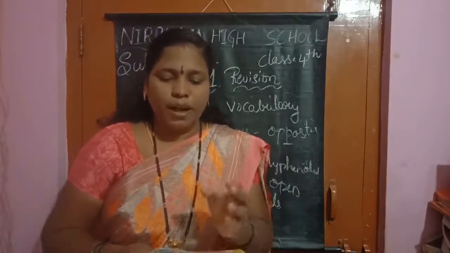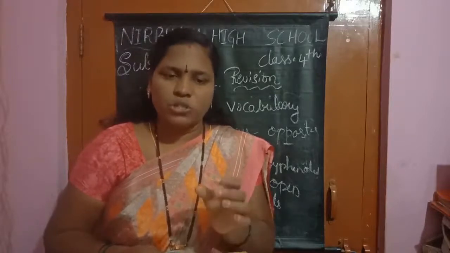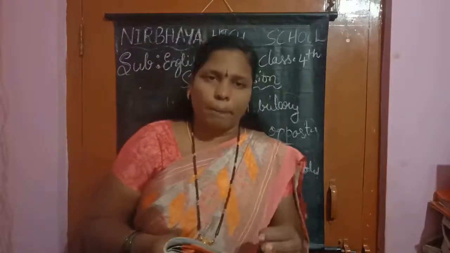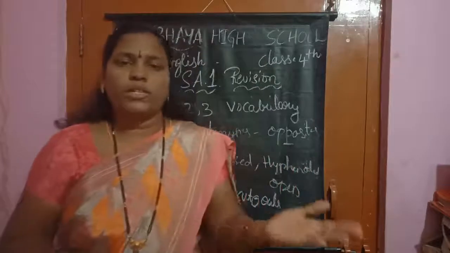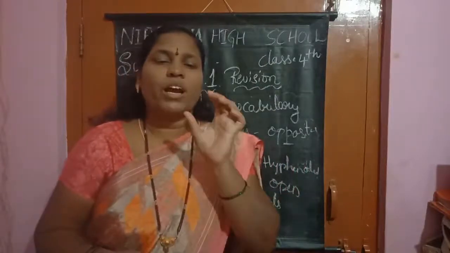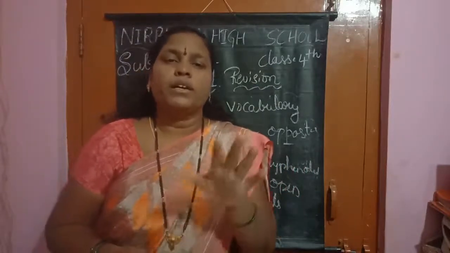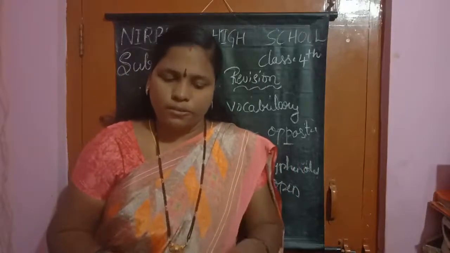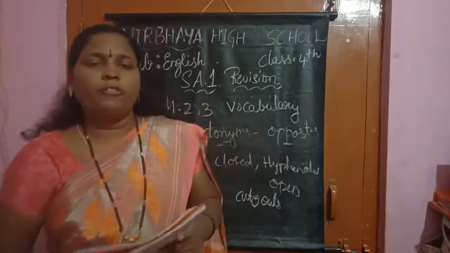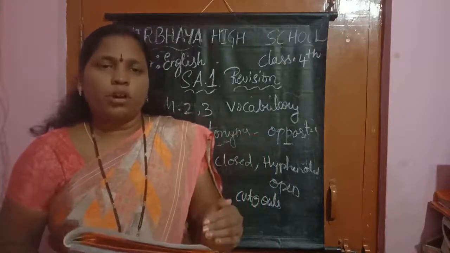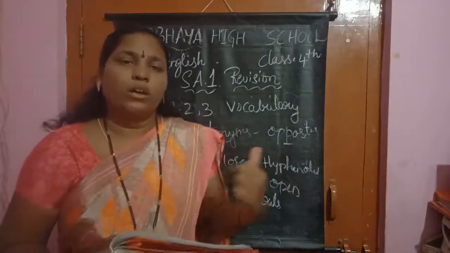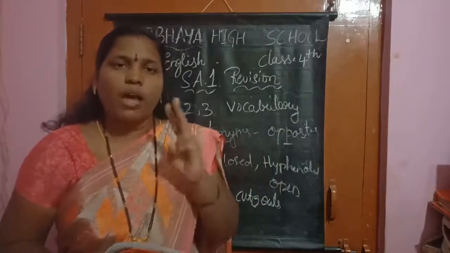But it has a meaning, conveying the idea with 2 words. Wooden dolls, glove puppets. Yes, children. The glove has a different meaning, puppet has a different meaning. When we combine glove puppets, it gives an open form. Understood, children? How many forms do we have in compound words? 3 forms. What are they? Closed form, hyphenated form, and open form.